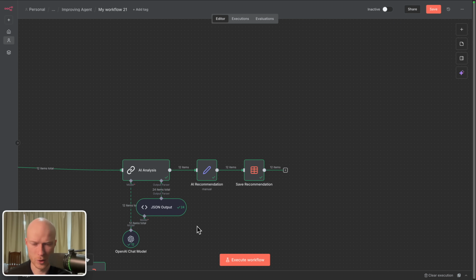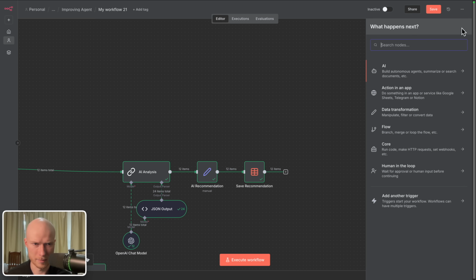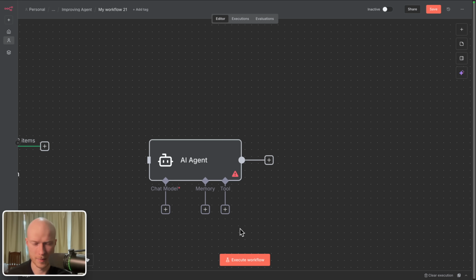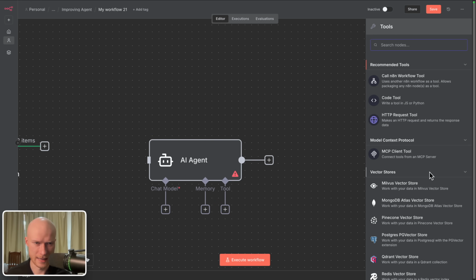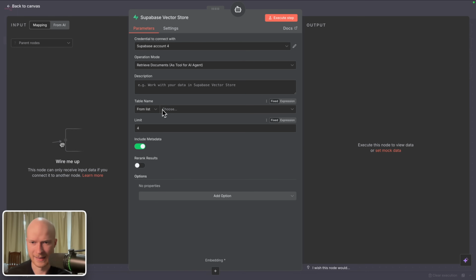So with agents, you would just not use this Supabase vector store block here, but instead, let's quickly add an agent here so I can show this to you. Instead you would add a tool here, and then here in the tools you could choose the Supabase vector store, and here you could then pull out the most relevant examples for the agent. So that is also possible.